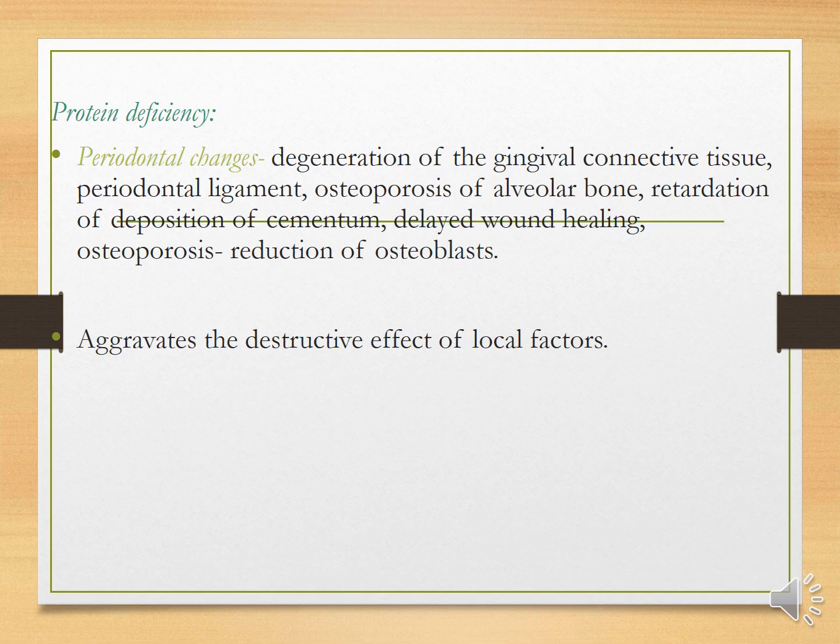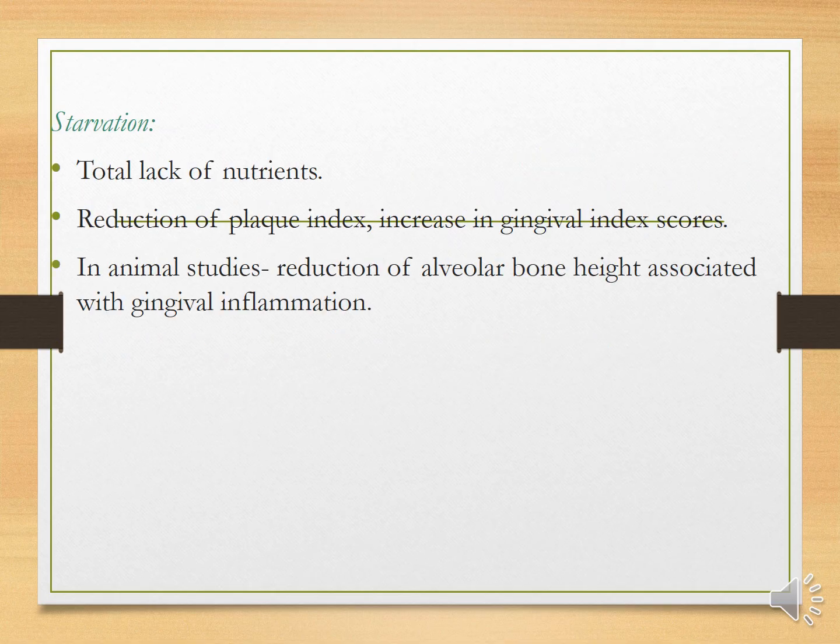Protein deficiency, what are the periodontal changes we see? There is degeneration of the gingival connective tissue, periodontal ligament, osteoporosis of the alveolar bone, and retardation of osteoporosis, reduction of osteoblasts. Starvation, there is total lack of nutrients.